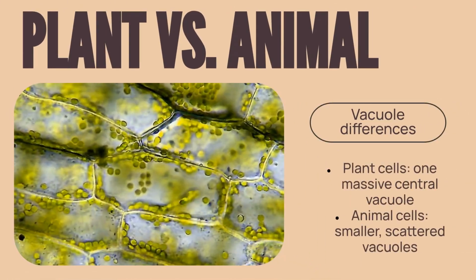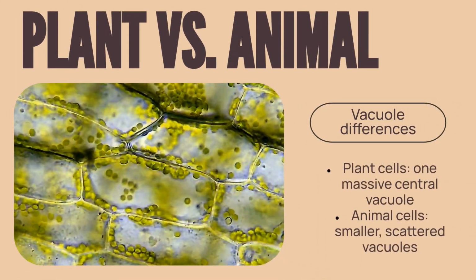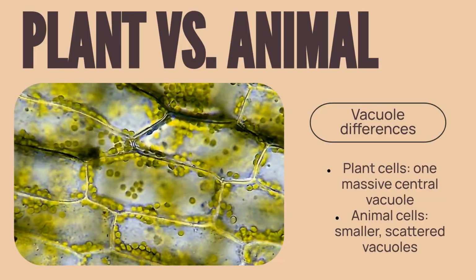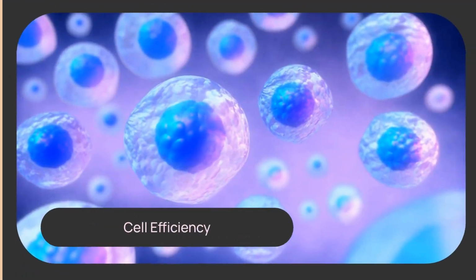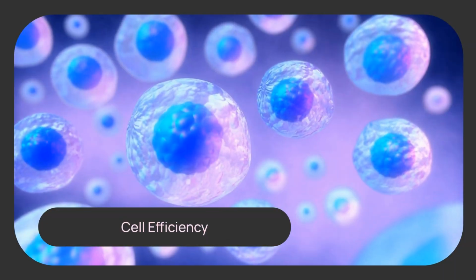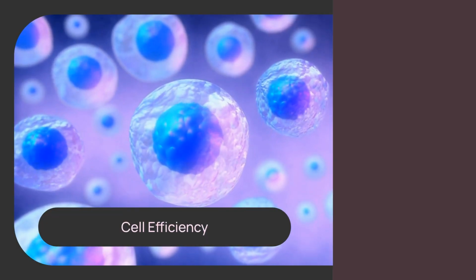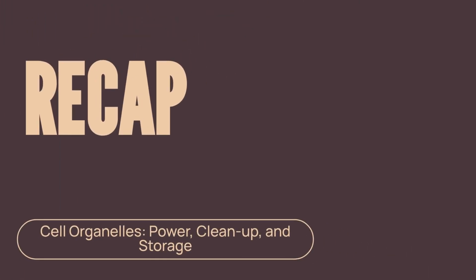Note the difference. In plant cells, there is typically one massive central vacuole for water storage, whereas animal cells have smaller, scattered vacuoles. By managing power, cleanup, and storage, these three organelles ensure the cell runs smoothly and efficiently. Mitochondria provide power, lysosomes manage cleanup, and vacuoles handle storage.